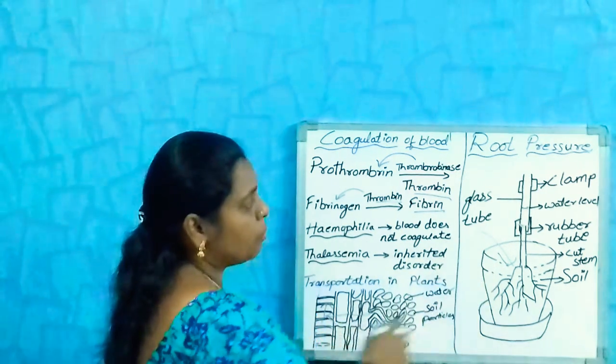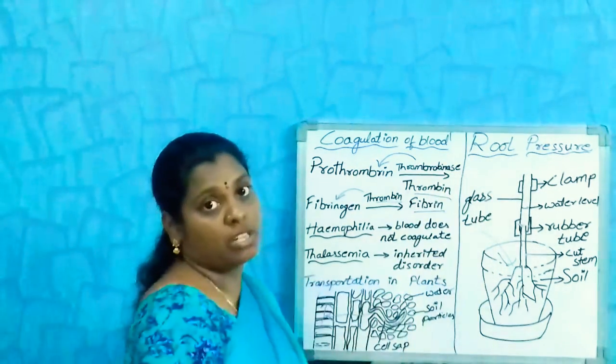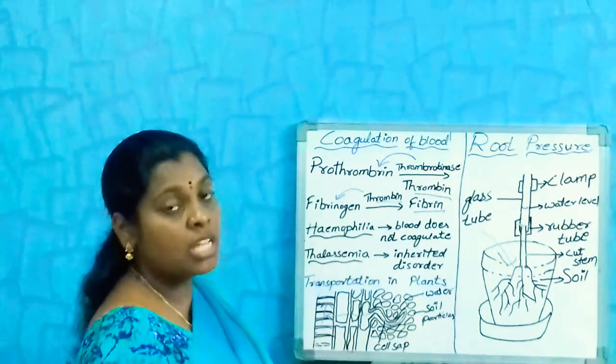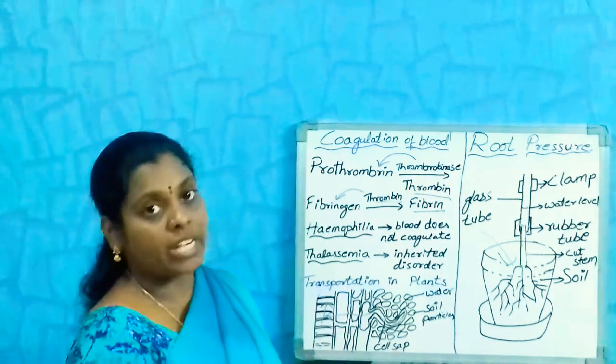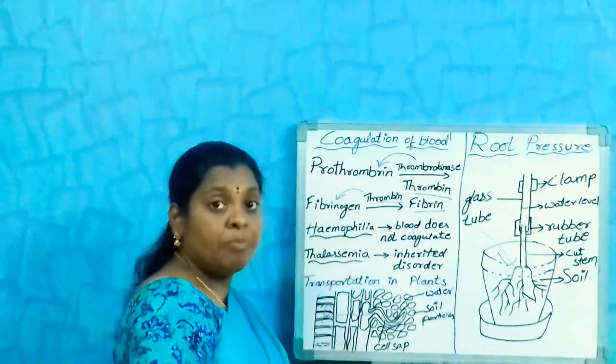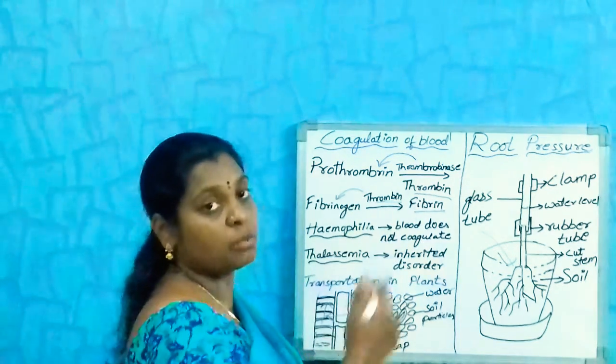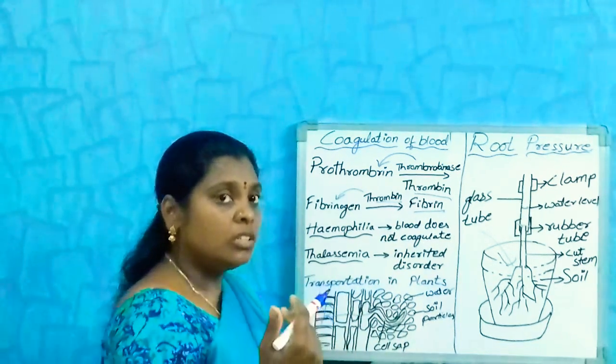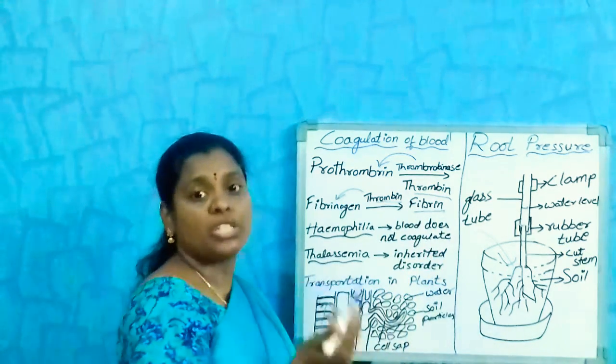This process is called root pressure. We call it root pressure. Why? Because the roots are absorbing the water and transporting it to the stem, and through the stem it is again transported to different parts. So we call it root pressure.